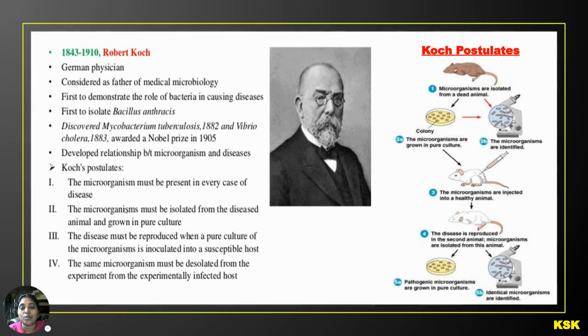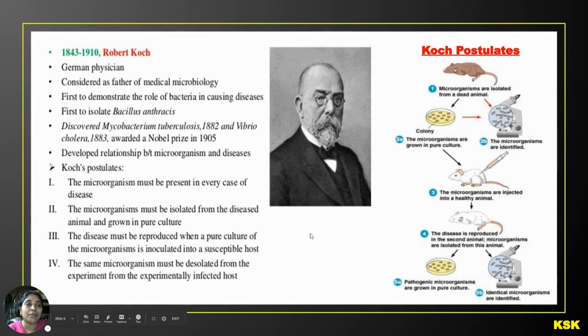The next postulate is that the microorganism must be isolated from the diseased animal and grown in pure culture. From the diseased animal, we can isolate the microorganism, the causative agent, and grow it in pure culture. The disease must be reproduced when a pure culture of the microorganism is inoculated into a susceptible host. The same microorganism must be re-isolated from the experimentally infected host.